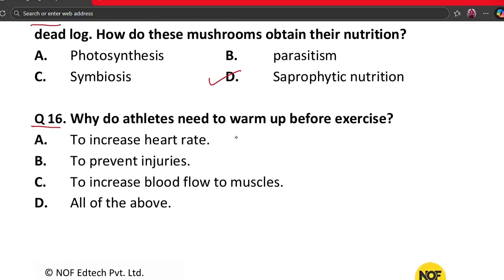Why do athletes need to warm up before exercise? A. To increase heart rate. B. To prevent injuries. C. To increase blood flow to muscles. And D. All of the above. The correct answer is all of the above.